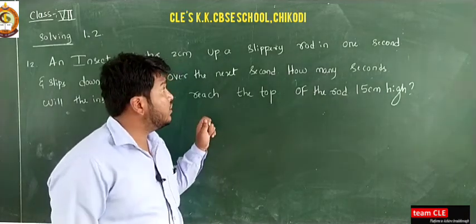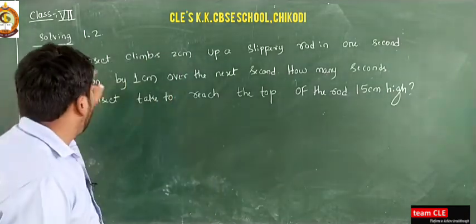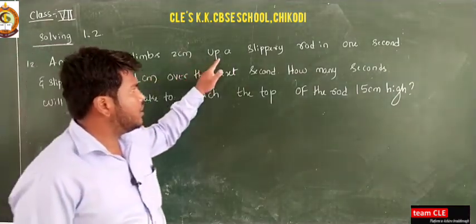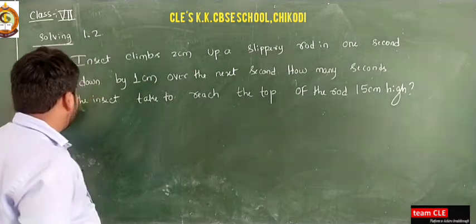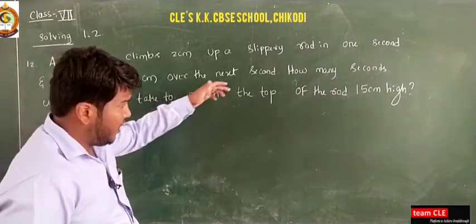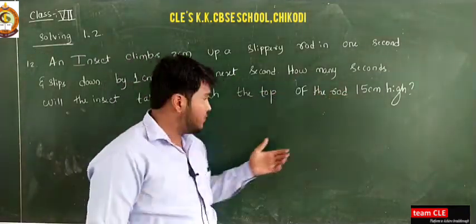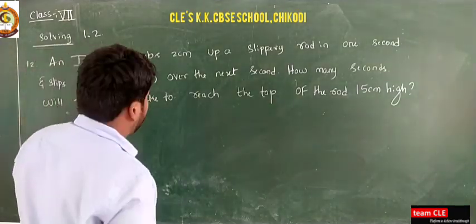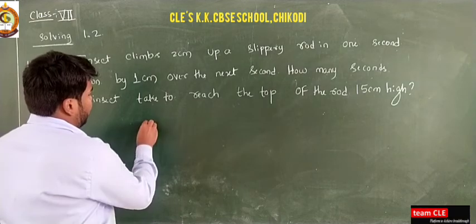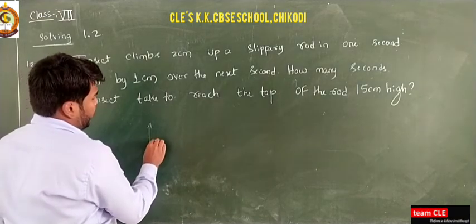Okay, so once again I am reading the question.